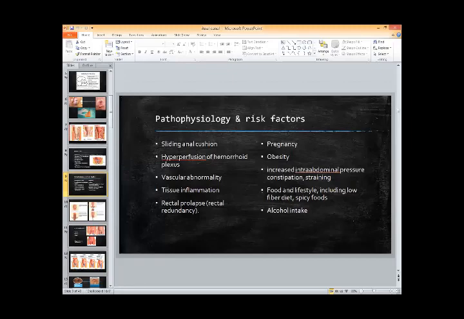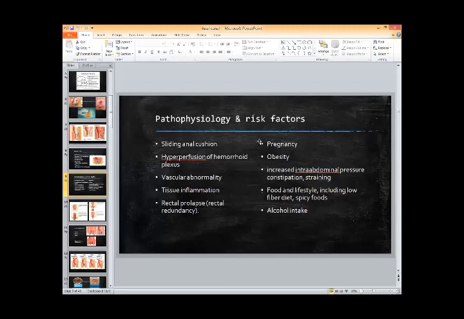The other reason could be that in this anal cushion, there is a hemorrhoidal plexus, which is formed by the AV communication between hemorrhoidal arteries and the veins. It is the superior rectal, middle rectal, and inferior rectal arteries and veins which form a hemorrhoidal plexus. Increased flow in this hemorrhoidal plexus can also be one reason. There may be some abnormality in the vessel wall, or some local tissue inflammation. Sometimes the rectal mucosa is a little prolapsed or redundant and it can come out. So these all can be factors.